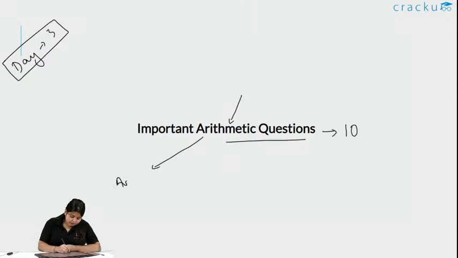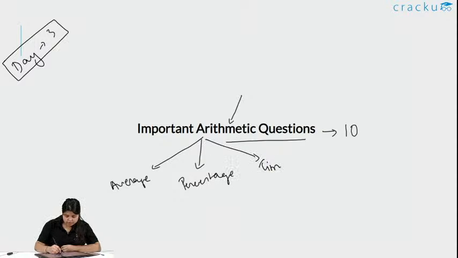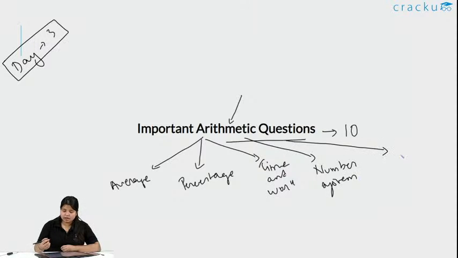First will be average, percentage, time and work, number system, and the other is interest, that is simple interest and compound interest.